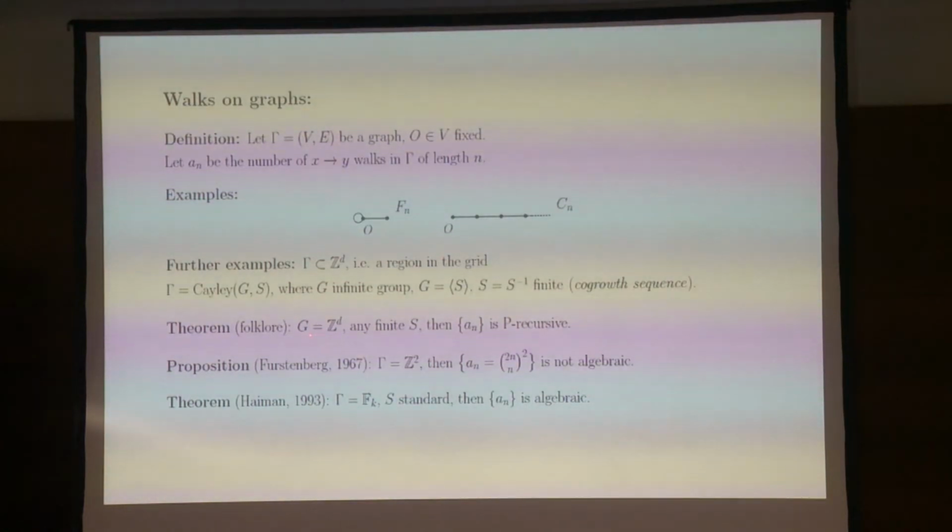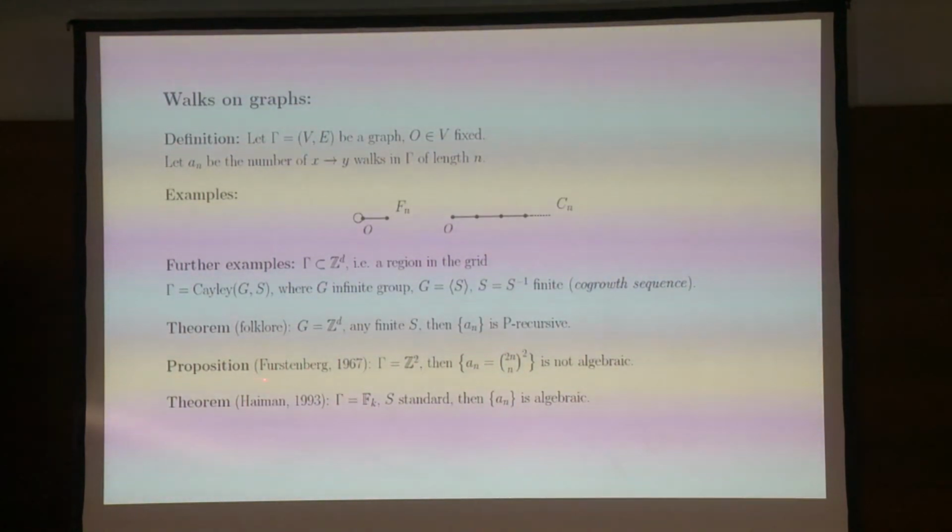And I want to mention a few results. So if a group is an abelian group, if we're really walking in the grid with a finite set of steps, then the cogrowth sequence, so remember this is the number of walks of length n which start and return to the origin, in that case, no matter what set of steps you take, this sequence is always going to be P-recursive. So the corresponding generating function satisfies an ordinary differential equation.